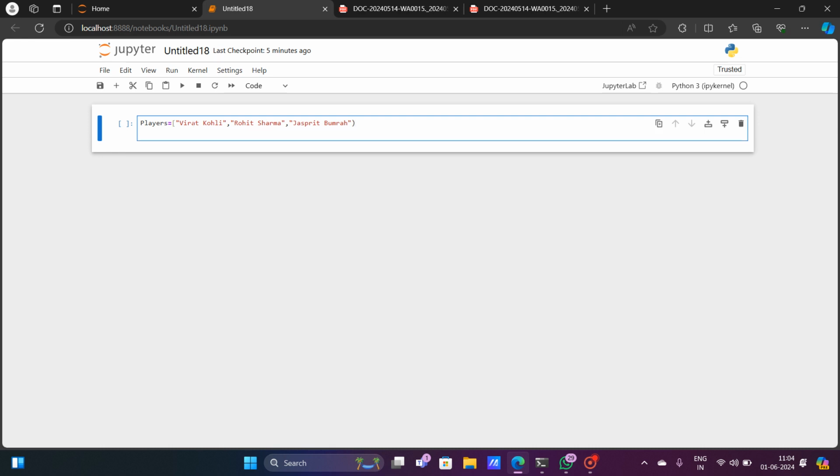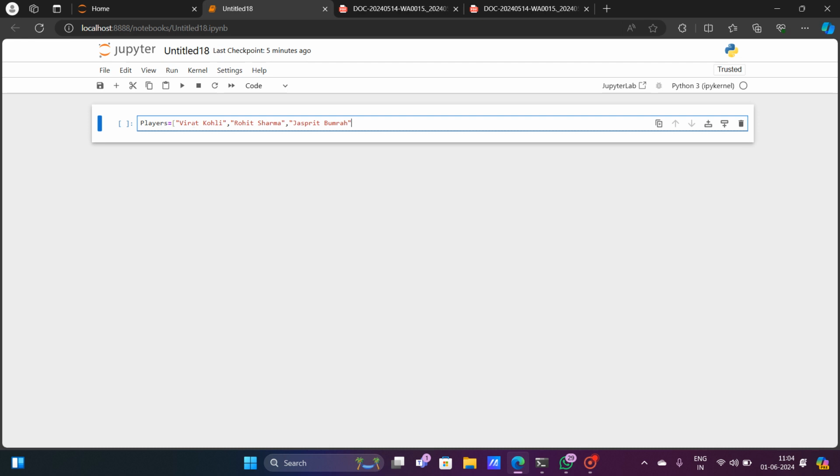Sorry, I have enclosed them with the first bracket. I have to enclose these elements by third bracket. If I enclose this with third bracket, then it becomes a list.